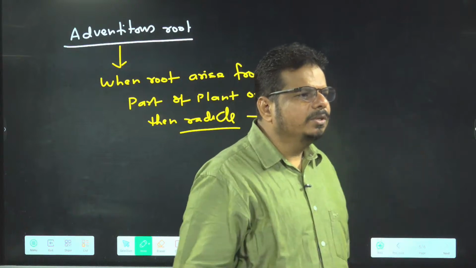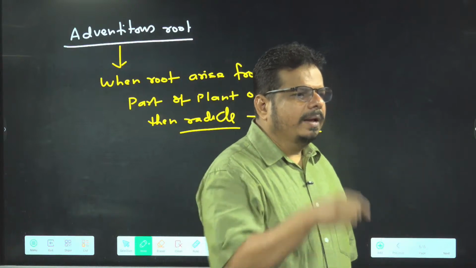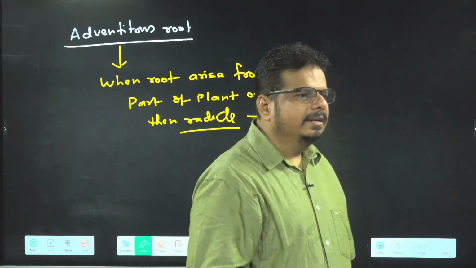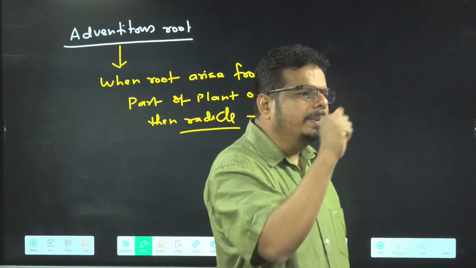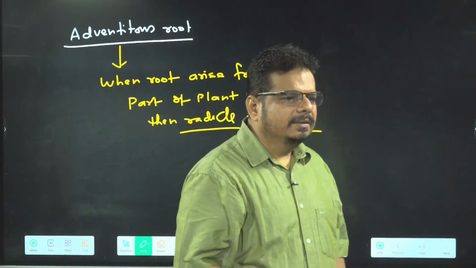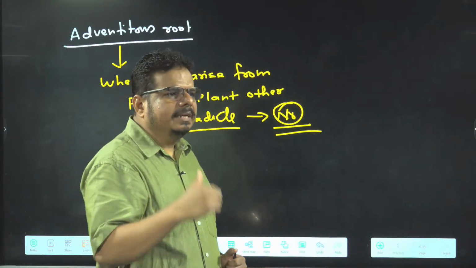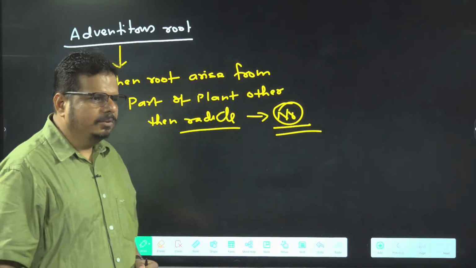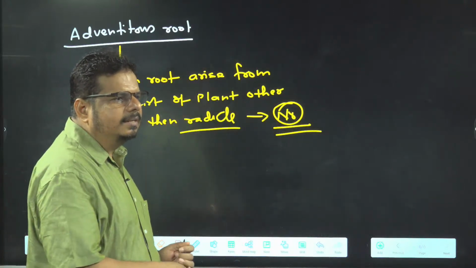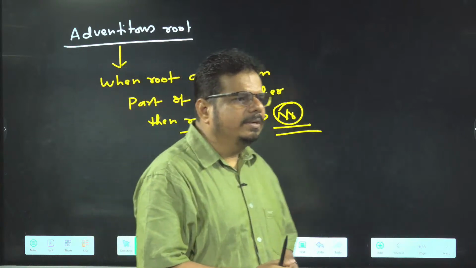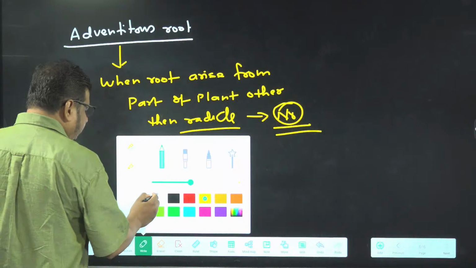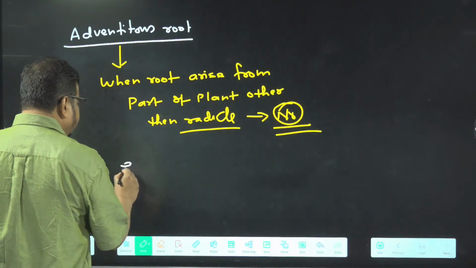It is arising from which one? Base of the stem. Fibrous root arises from the base of the stem, so it is not arising from radical. Who arises from the radical? That was the primary root, which is short-lived. Got the idea or not? So fibrous is also a kind of adventitious root. One student asked, is fibrous root a kind of adventitious root? Of course, yes. Right?